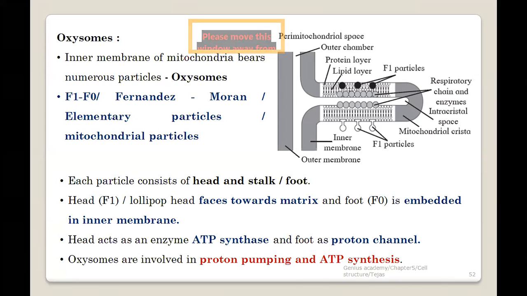Oxysome, also known as F1, F0, and there are multiple other names. The structure of oxysomes involves the head, the pedicel, and the base. The head acts as the ATP synthesis enzyme, and the base acts as a proton pump. The entire oxysome functions for the synthesis of ATPs, which is the energy currency of the cell. Whenever the cell requires any kind of energy, the ATPs will be synthesized from the glucose.